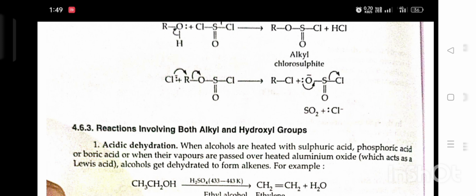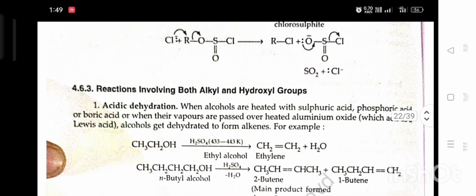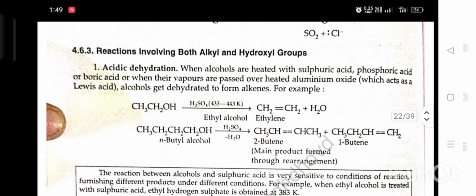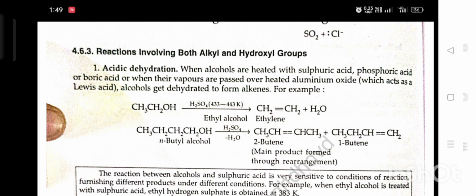Reaction involving both alkyl and hydroxy group. First, acidic dehydration. When alcohols are reacted with sulfuric acid, phosphoric acid or boric acid, or when their vapors are passed over heated aluminium oxide, which acts as Lewis acid, alcohols get dehydrated to form alkene. For example, alcohol in the presence of H2SO4 at temperature 433 to 443 Kelvin gives ethylene. n-Butyl alcohol in the presence of H2SO4 gives 2-butene plus 1-butene plus water.